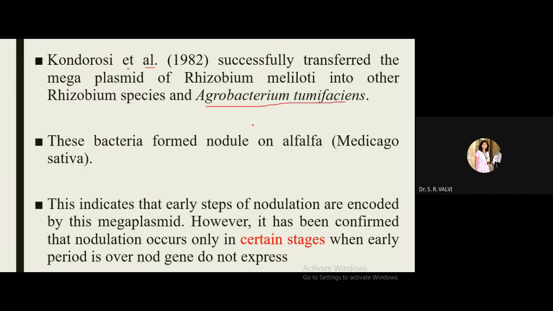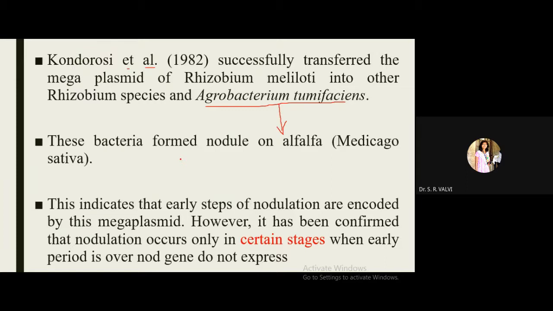We know Agrobacterium tumefaciens, you might have heard of it in the case of cotton. This bacterium is present on the alfalfa plant. Alfalfa is nothing but Medicago sativa, one kind of grass. So this Rhizobium meliloti plasmid is transferred to other Rhizobium and Agrobacterium tumefaciens. Why have they transferred these plasmids of Rhizobium into another Rhizobium as well as Agrobacterium tumefaciens?